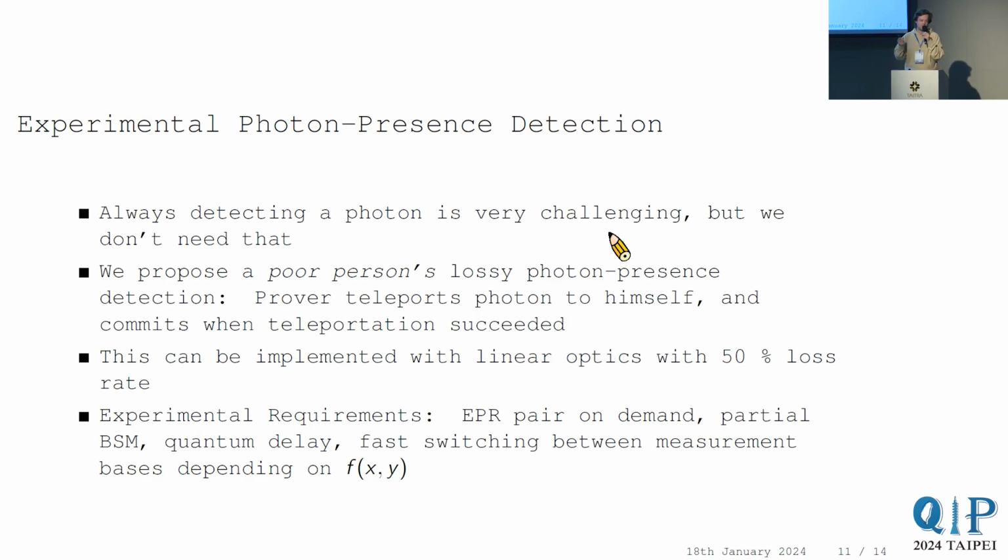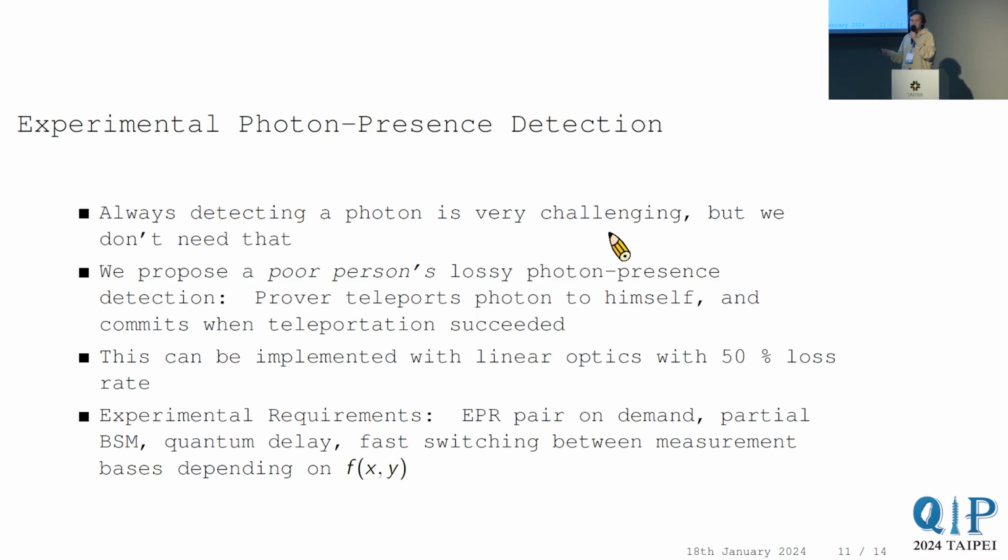And when his Bell state measurement succeeds, he commits to actually playing, and then he will receive a little bit later the classical information x, y, and he will do the correct measurement on the other half of the original EPR pair. Of course, he has to do the teleportation corrections on it first. And you can implement this in a linear optics fashion with beam splitters and all that stuff. So then you can do a partial Bell state measurement with very high rates and almost perfectly half the time, for example. That's not a difficult setup.